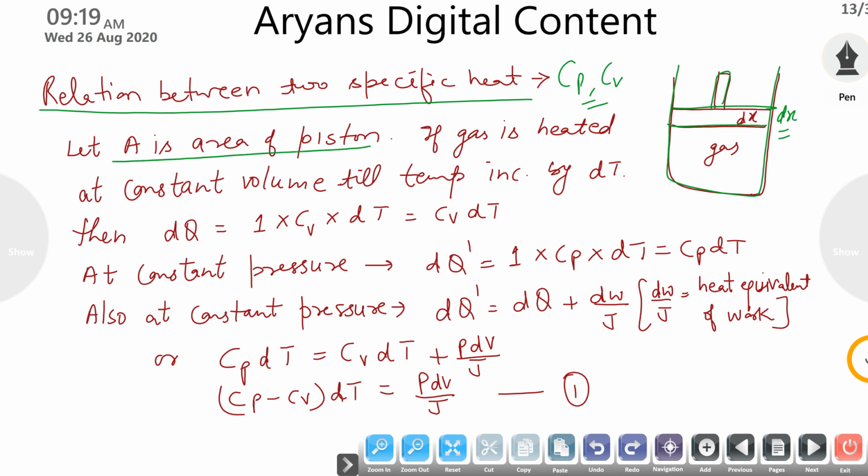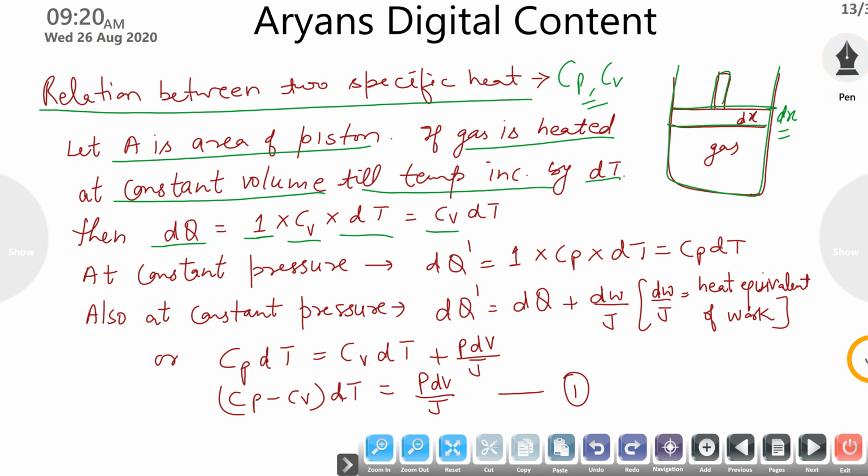If A is the area of the piston and the gas is heated at constant volume till the temperature increases by dt, then dq, that is the amount of heat, is mass, which we have considered as unit mass, into specific heat into change in temperature, an equation we have studied in the previous chapter.